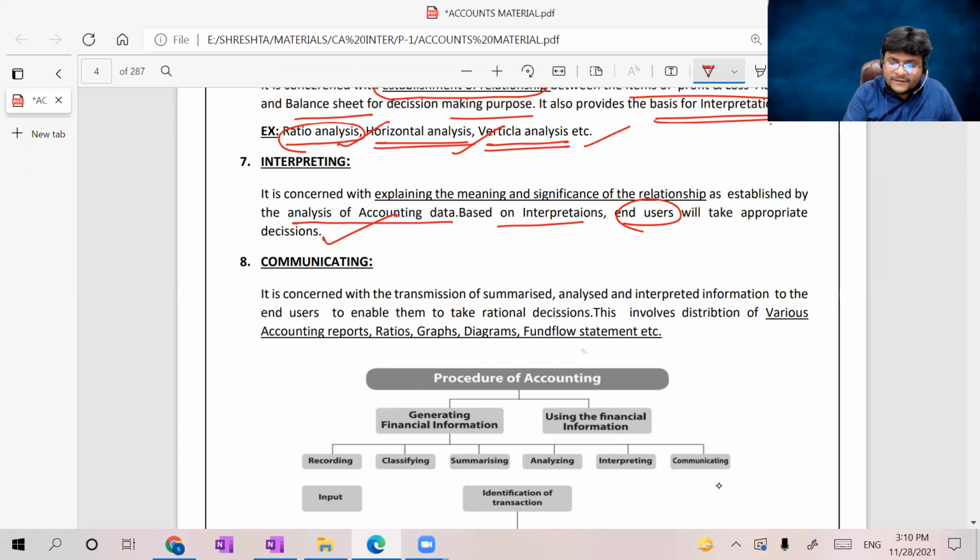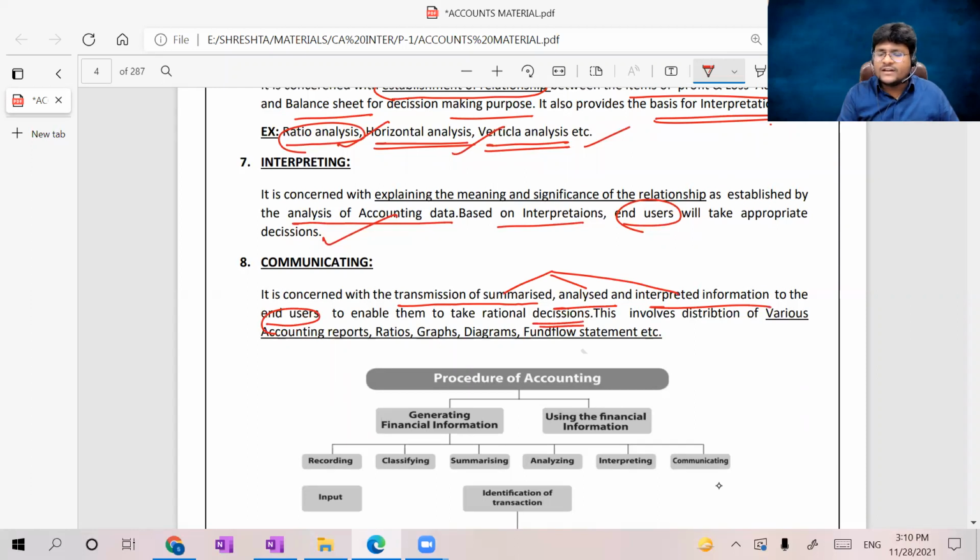Communicating. Sir, it is concerned with the transmission of summarized, analyzed, and interpreted information. Summarized means financial statements. Analysis, okay. Interpretations, okay. All that information to the end users to enable them to take rational decisions, ultimately for the purpose of decision making. This involves distribution of various accounting reports, ratios, graphs, diagrams, fund flow statement, etc. to the public. I can put it in a simple term, which is annual report.